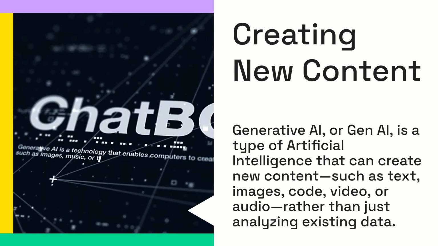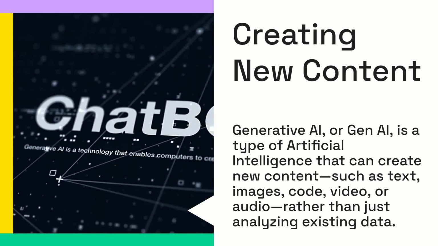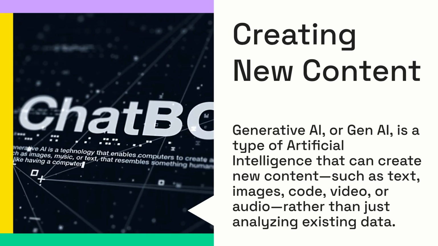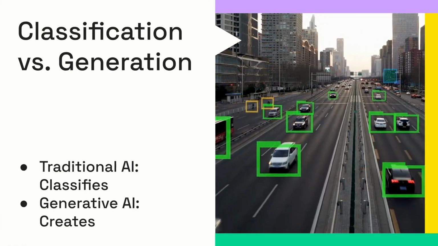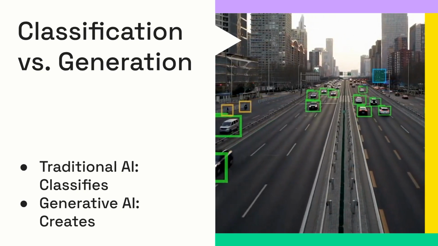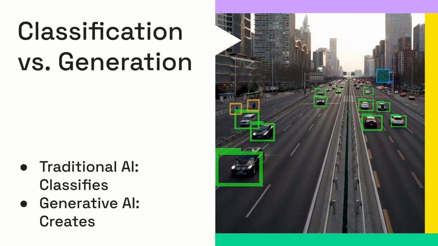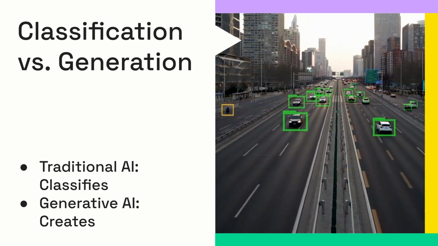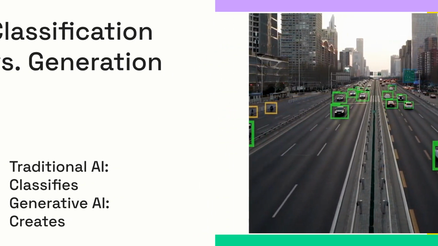Generative AI is a form of artificial intelligence that focuses on creation. It can produce entirely new content, whether that's text, images, code, or video, based on your instructions. Think of it this way. Traditional AI might classify a photo as having a cat or a dog. Generative AI, however, can create a brand new image, like a cat riding a skateboard. It's about generation, not just analysis.